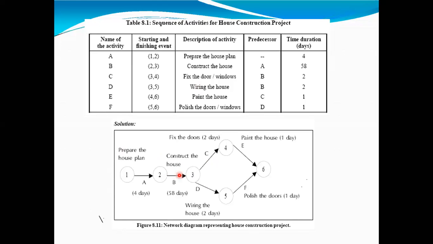Then for E activity, painting the house, what should be completed? Fixing of windows and doors should be completed. For F, polishing the doors, and for this polishing and finishing activity, wiring and fixing the doors or painting should be completed. So like this, the things are there. These things are shown in the diagram. So this is the construction of the network diagram. I hope you understood this.